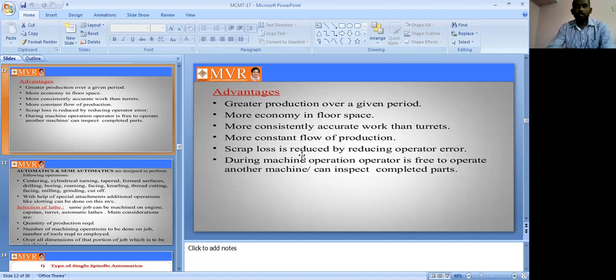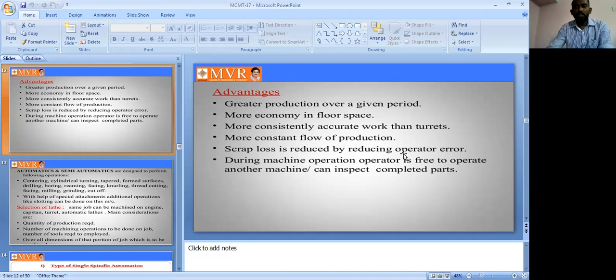The scrap losses are reduced. Scraps ఏం చేస్తామంటే reduce చేస్తున్నాము by reducing operator error also. So operator error we can reduce here. ఎందుకంటే operator కనుక ఏమైనా మిస్టేక్ చేస్తే total machining operation is error. So that's why in this process, total automating operation is reducing the operator error also.